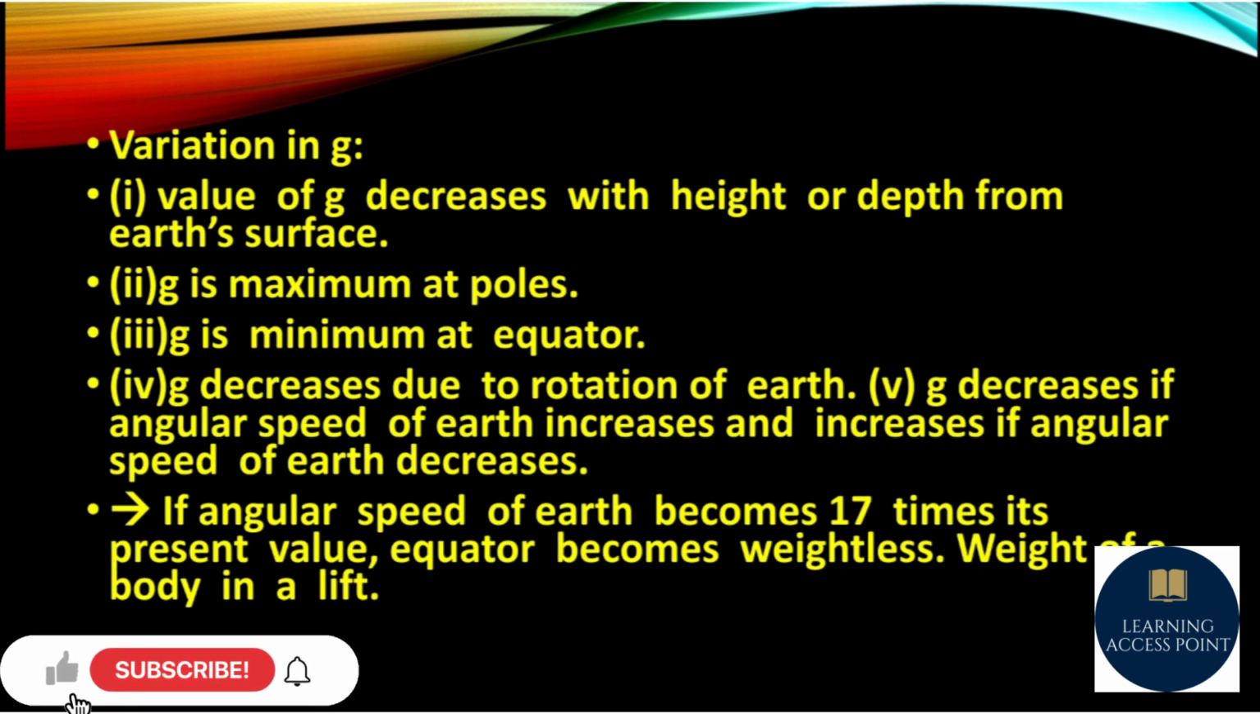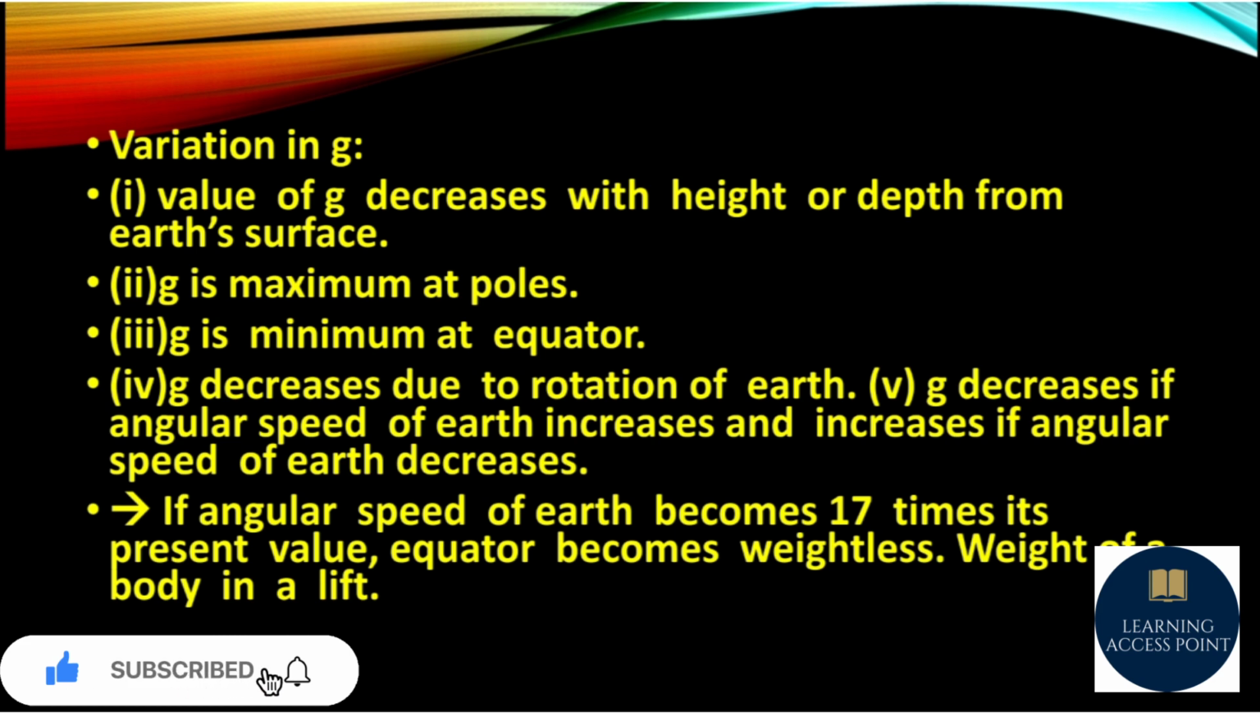Let's see some important points about gravity. What are the important points related to variation in g? So let's see. Value of g decreases with height or depth from Earth's surface. G is maximum at poles. G is minimum at equator. G decreases due to rotation of Earth.